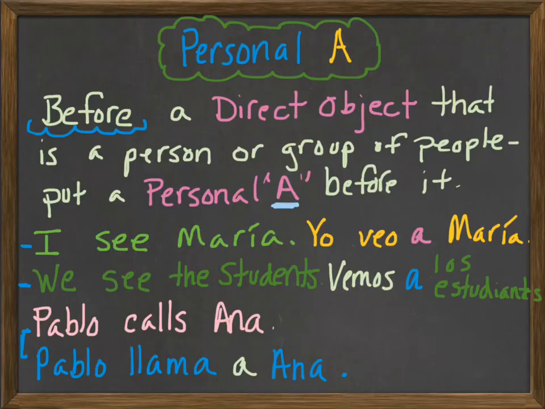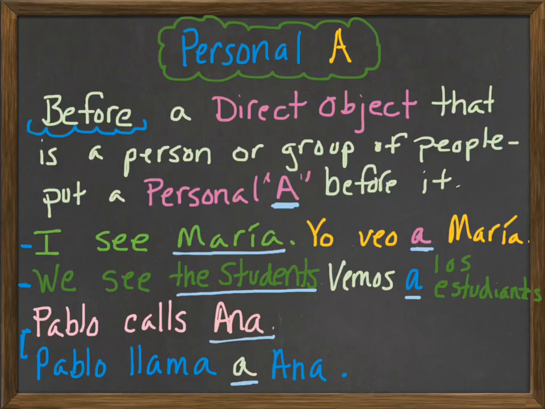I see Maria. Maria is your direct object. Maria is a person. So you have to put the personal a before her. So you would get yo veo a Maria. Yo veo a Maria, that's the personal a. How about this one? We see the students. The students are the direct object and they're people. So it would be vemos a los estudiantes. Vemos a los estudiantes. Personal a. Let's look at one more. Pablo calls Anna. Anna is your direct object. She's a person. So it would be Pablo llama a Ana.